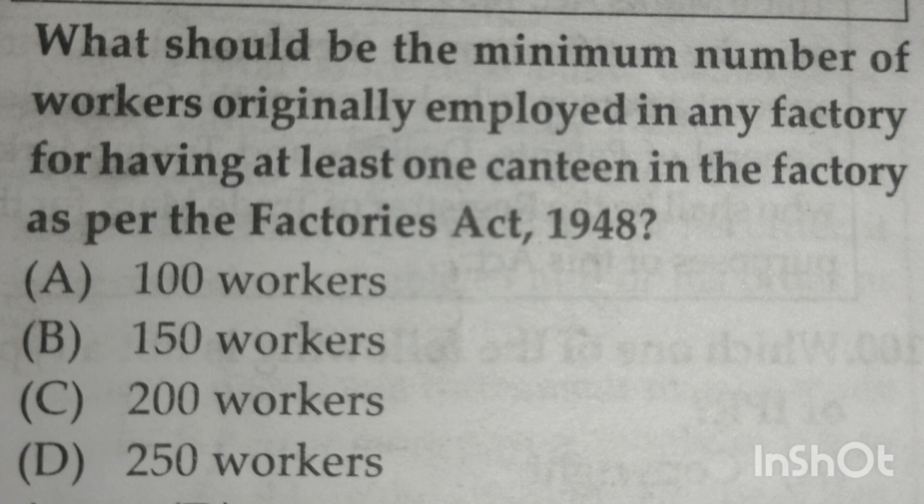Next question. What should be the minimum number of workers originally employed in any factory for having at least one canteen in the factory as per the Factories Act 1948? Option A 100 workers, option B 150 workers, option C 200 workers, option D 250 workers. The answer bandu option D 250 workers. According to section 46 clause 1 of the Factories Act, in every factory wherein more than 250 workers are ordinarily employed, a canteen shall be maintained by the occupier of the factory for the use of workers.